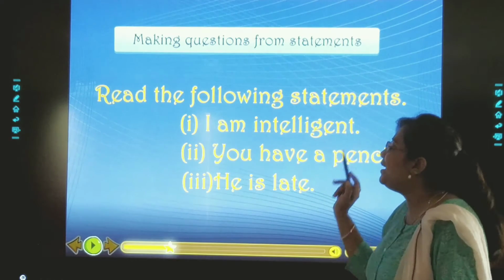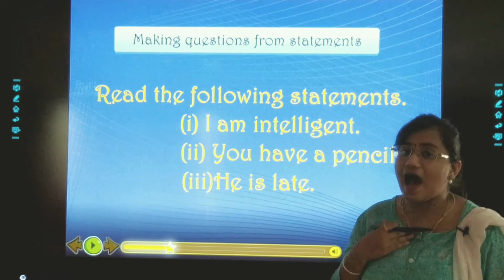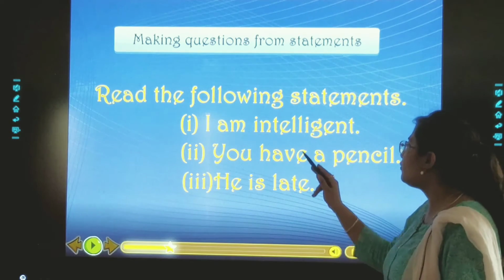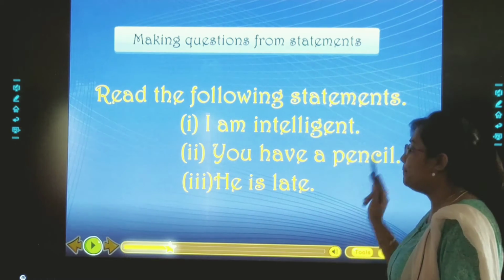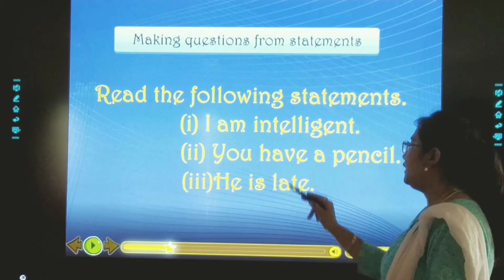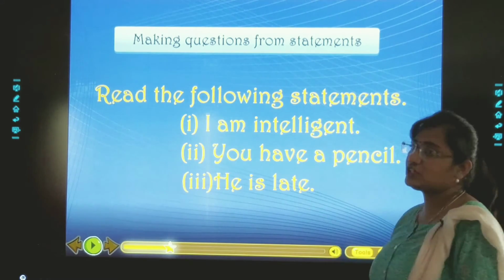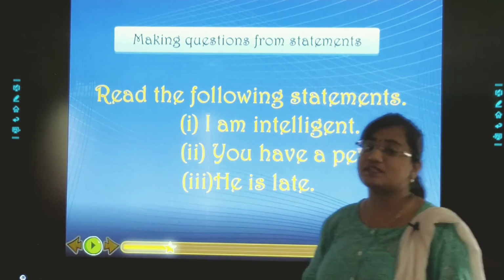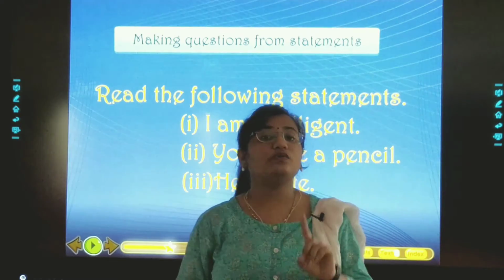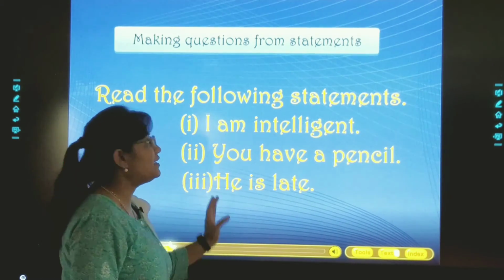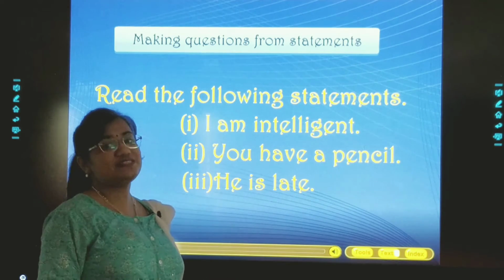I am intelligent. Number 2. You have a pencil. He is late. So, dear children, these are the simple statements. Now we will see how we can frame these simple statements into interrogative sentences.